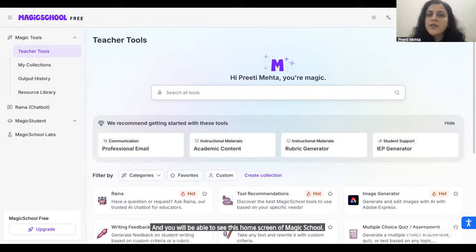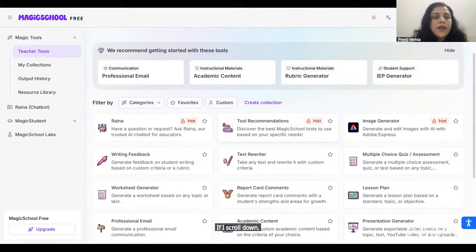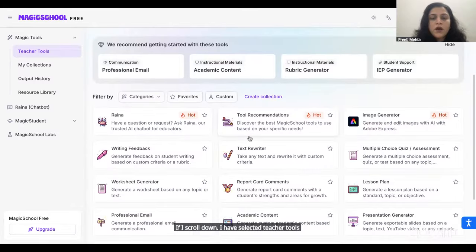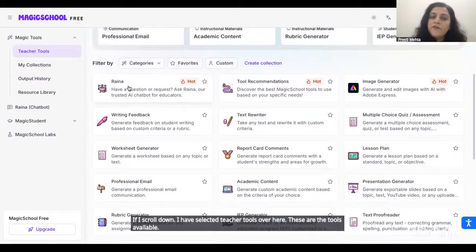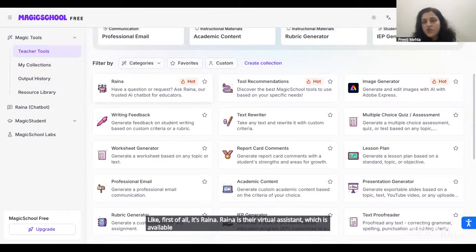Can you all see my screen, teachers? Yes, ma'am. Now you can use this tool for any of your daily tasks. If I scroll down, I have selected teacher tools over here. These are the tools available. First of all, it's Raina. Raina is their virtual assistant, available just like you have ChatGPT.